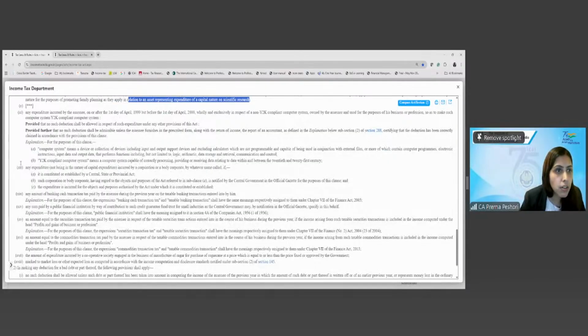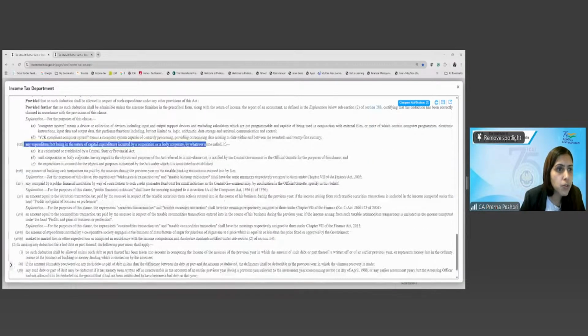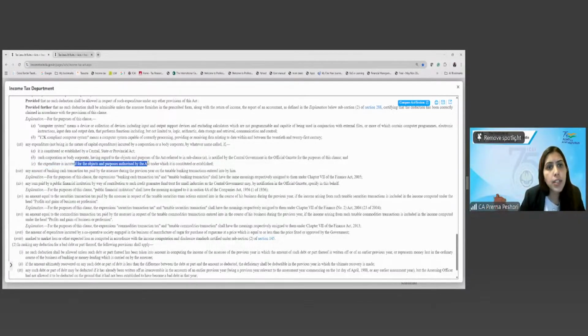Then we have 41.12. Any expenditure not capex incurred by a corporation or body corporate, if it is constituted or established by central, state or provincial act, such corporation having regard to the objects and purposes of the act is notified by the central government, and the expenditure is incurred for the object and purpose authorized by the act under which it is constituted. So that will be allowed as deduction. I'm not writing about it. Very simple regarding the central state corporation.